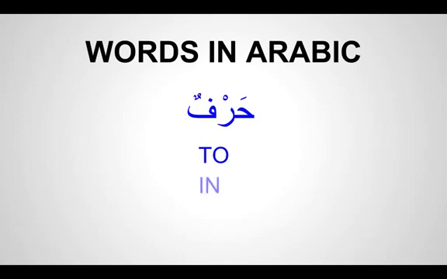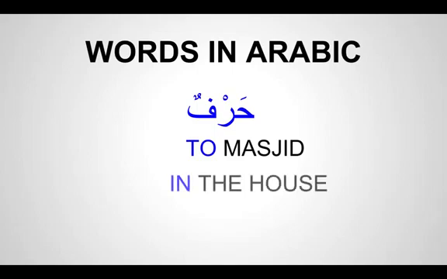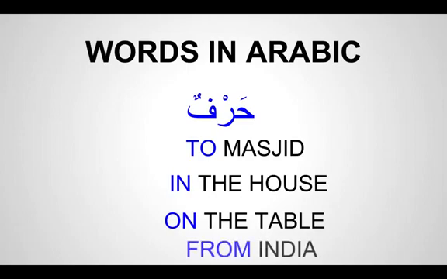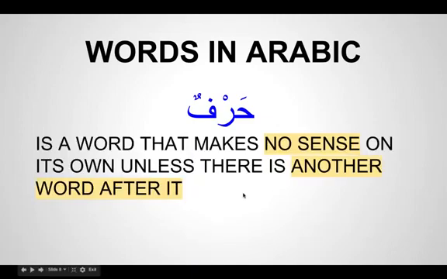If I just say in, doesn't make any sense. Same thing with on, from. There has to be more information for these words to make some sense. For example, say to masjid, it makes some sense. Say in the house, on the table, from India. So these words on their own don't have any sense, but there has to be another word to come after them. That is a harf.